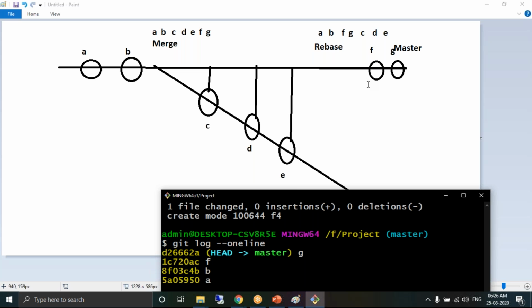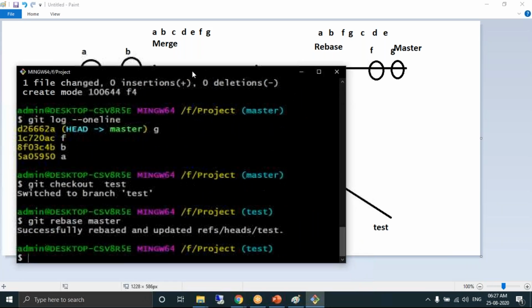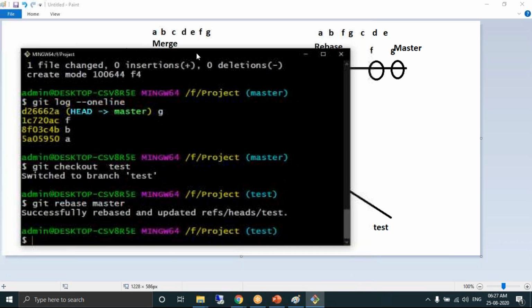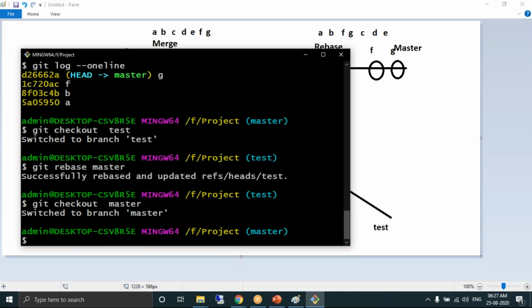Here, I'm performing rebase, then merge. I'm done with rebase, now I want to merge it. When you want to merge, obviously you need to go to the master branch and pull the child branch. So git checkout master and then git merge. What's the child branch? Test. The only way to get the commits is merge.